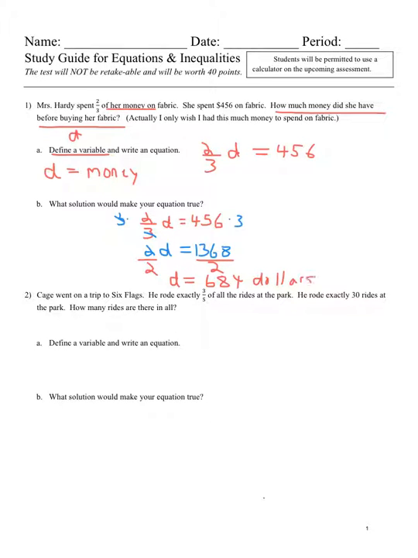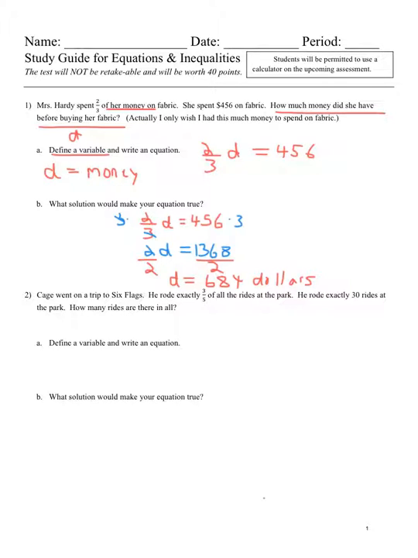So that's what she started out with. She spent 2/3 of this amount, so she actually spent 456. All right, let's take a look at number 2. Very similar problem. Cage went on a trip to Six Flags. He rode exactly 3/8 of all the rides at the park. He rode exactly 30 rides at the park. How many rides are there in all?